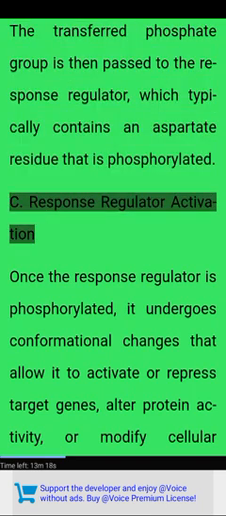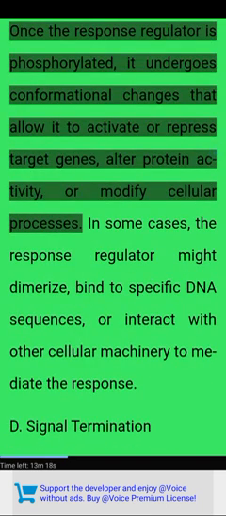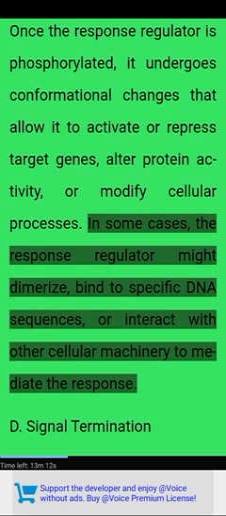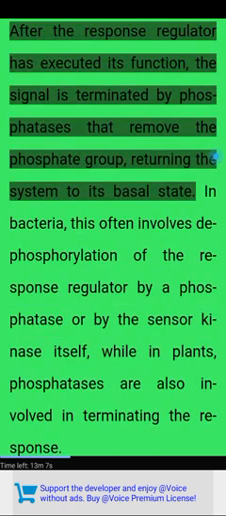C. Response regulator activation. Once the response regulator is phosphorylated, it undergoes conformational changes that allow it to activate or repress target genes, alter protein activity, or modify cellular processes. In some cases, the response regulator might dimerize, bind to specific DNA sequences, or interact with other cellular machinery to mediate the response.